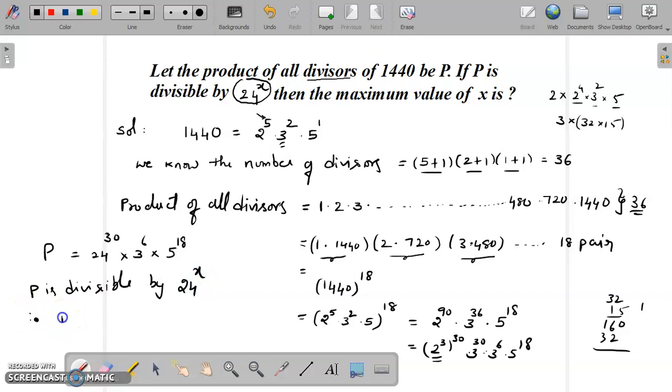Therefore the maximum value of x is 30. So 24 power 0 also divides P, 24 also divides P, 24 square also divides P, and the maximum value of x where 24 power x divides P is 30.